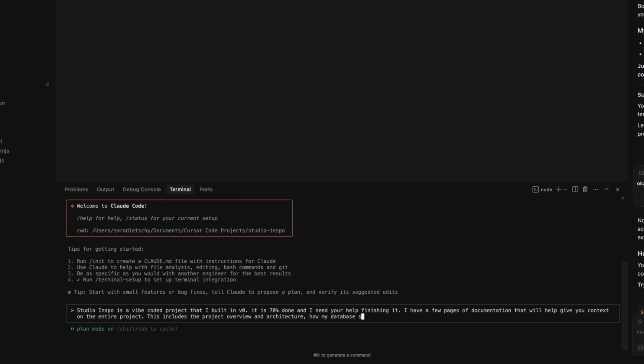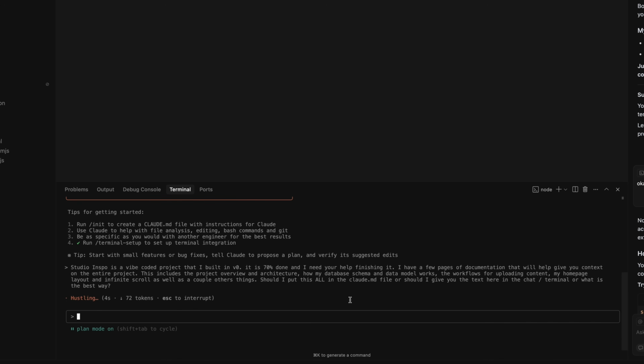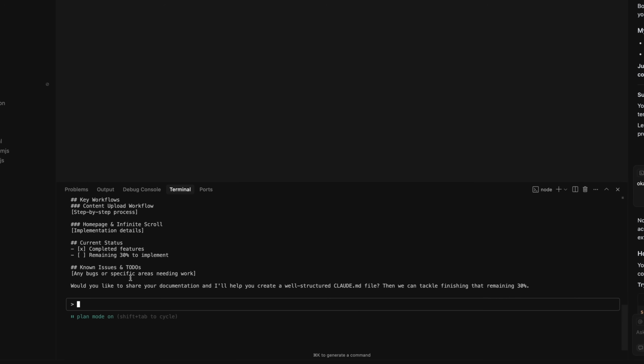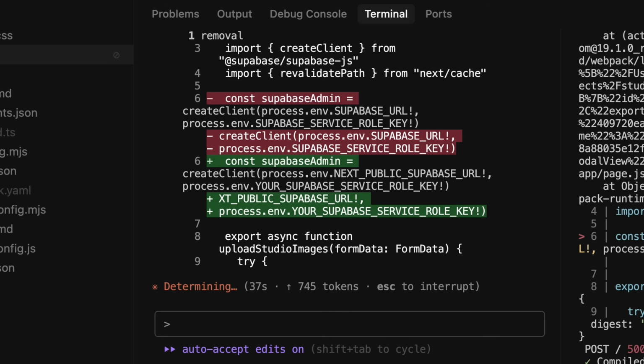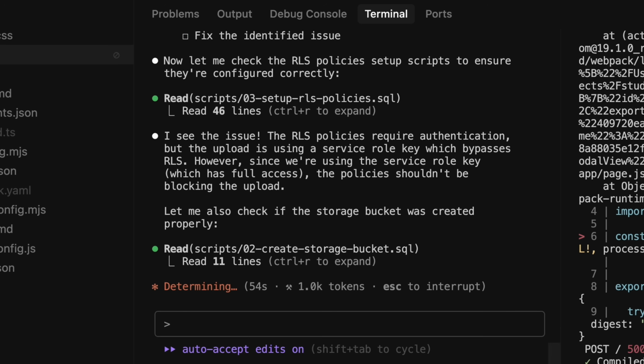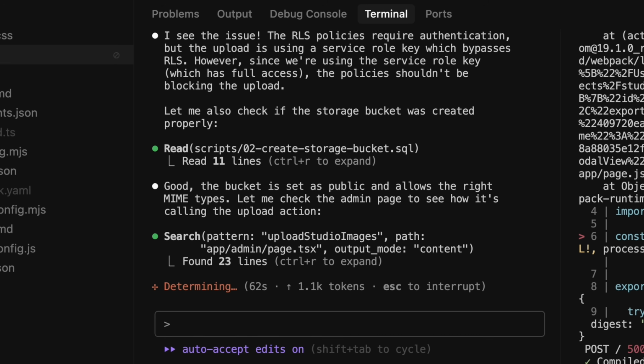Enter Claude Code. Think of Claude Code as your super smart AI coder buddy that runs right in your terminal. Unlike other AI coding tools, it can actually understand your entire project structure and create complex working code bases from scratch. It's incredible. Like my experience with it so far has just been very surprising, very delightful, and just fun.